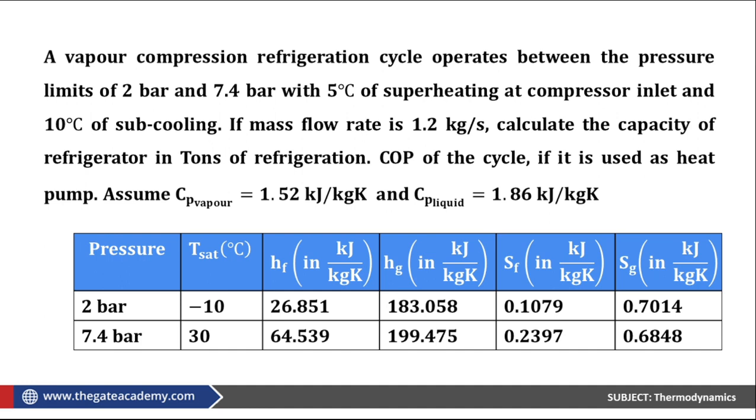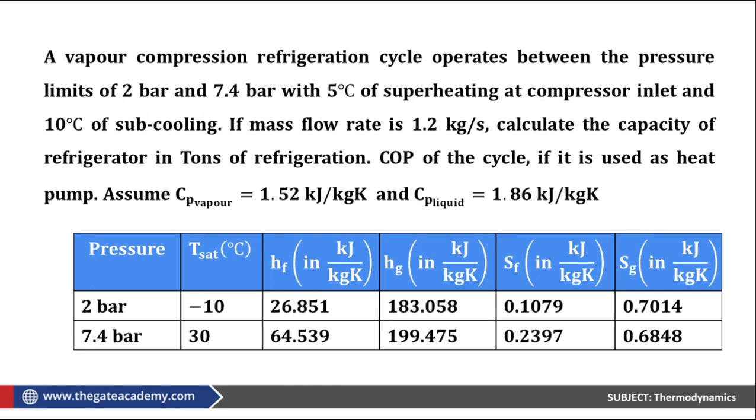So the COP, let me write it down. The COP of the heat pump is equal to the desired effect, that is the heat rejection at the higher temperature, so H2 minus H3, divided by the work input, H2 minus H1.